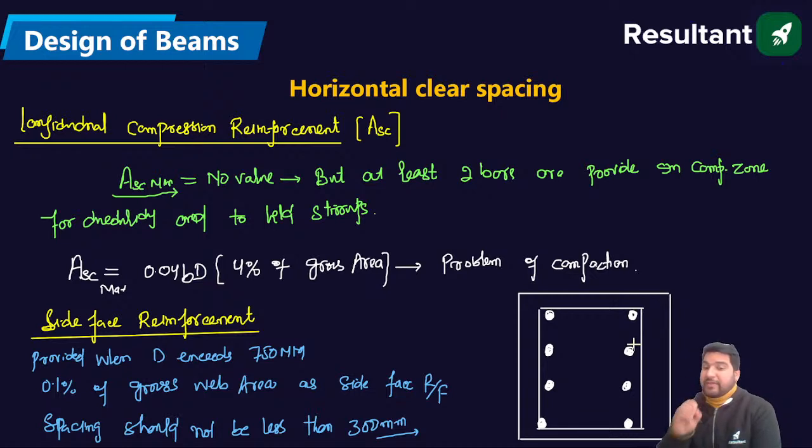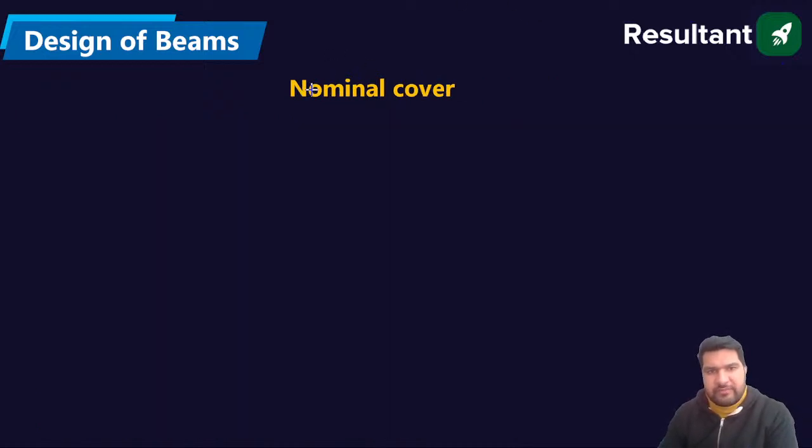Also when the beam is subjected to torsion, in addition to forces, absolutely correct, there is torsion in the beam also. Then in that case, side face reinforcement will be provided only when the depth exceeds 450 mm. So you should remember this, guys.